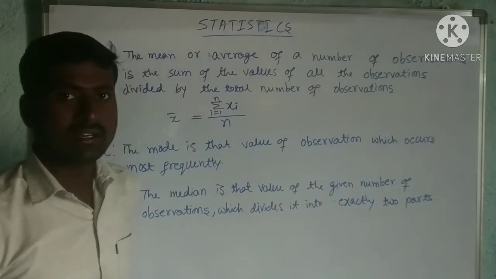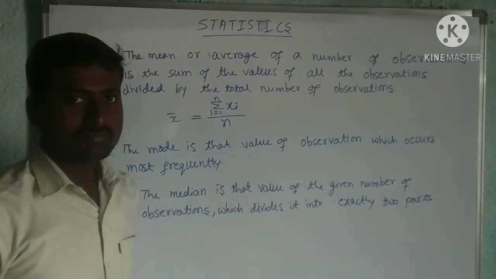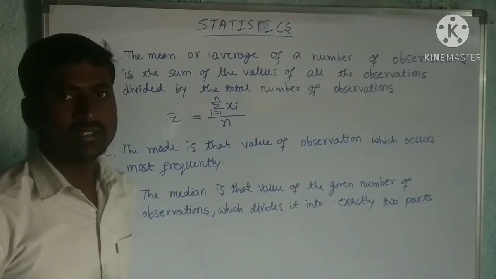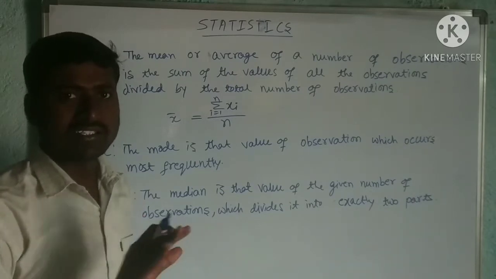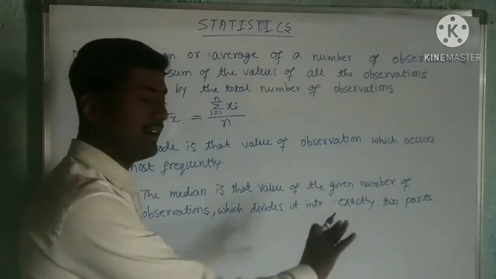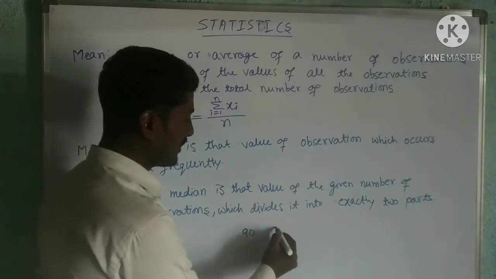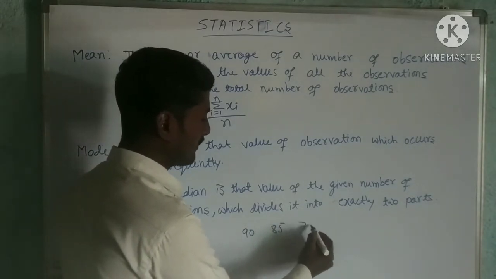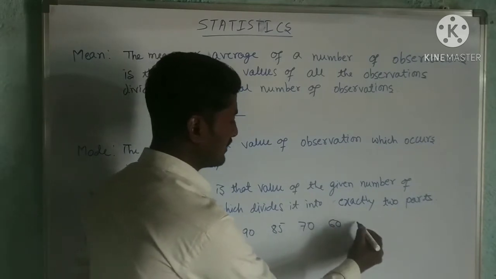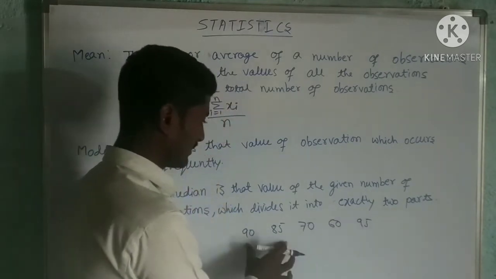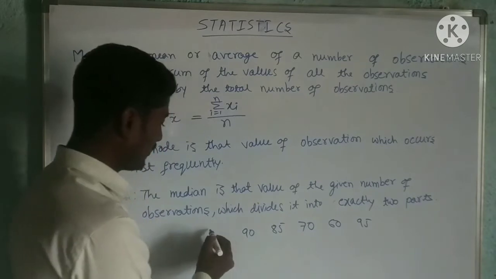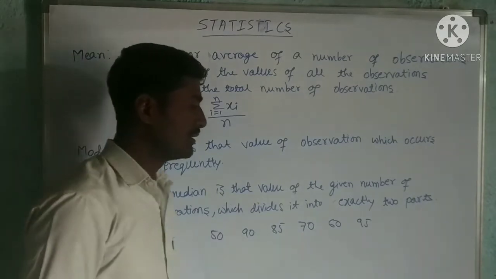Suppose there is one student getting marks in all 6 subjects out of 100. I will write it: 90, 85, 70, 60, 95, and one more, 50.